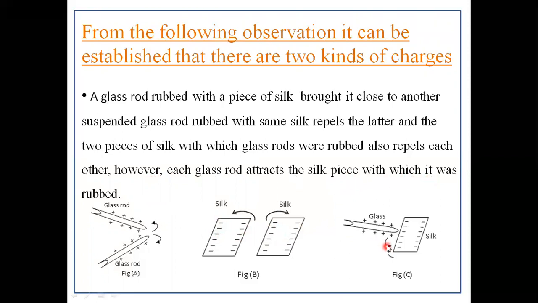Whereas in figure C, the positively charged glass rod attracts a silk piece because they have opposite kinds of charges, and we know that opposite kinds of charges attract each other. Hence, the glass rod attracts a silk piece.